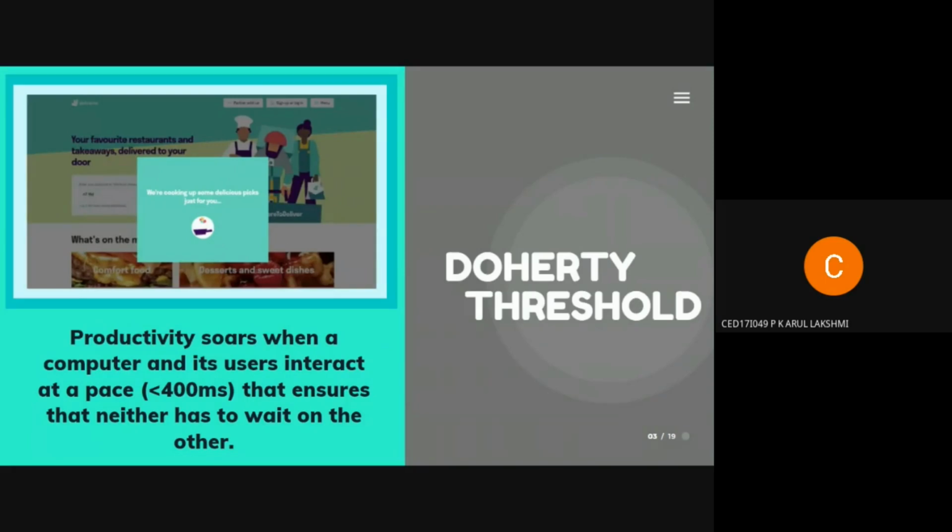So to reduce this frustration, what designers have come up with is adding UI items like progress bars or pop-ups or animations. Like if you see in this image, this is an app called Deliveroo, right?